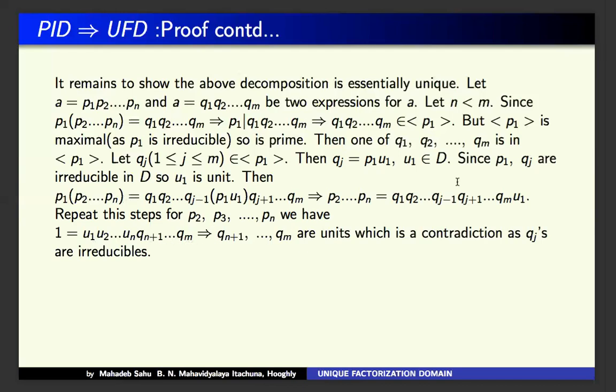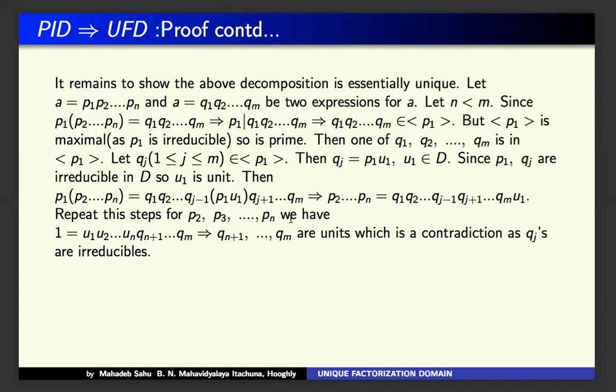You see here, n is less than m. So therefore all the Pn's are cancelled, because it is an integral domain, so there are no zero divisors.